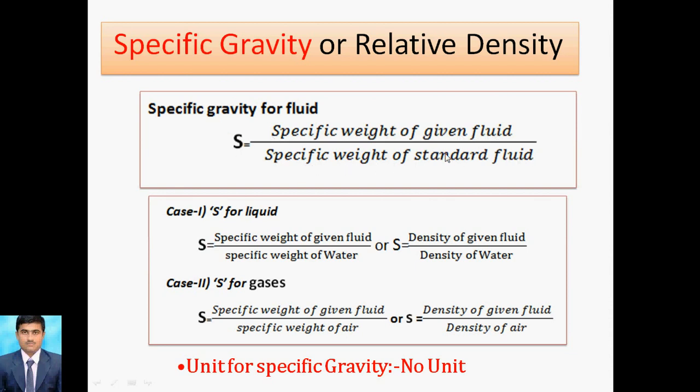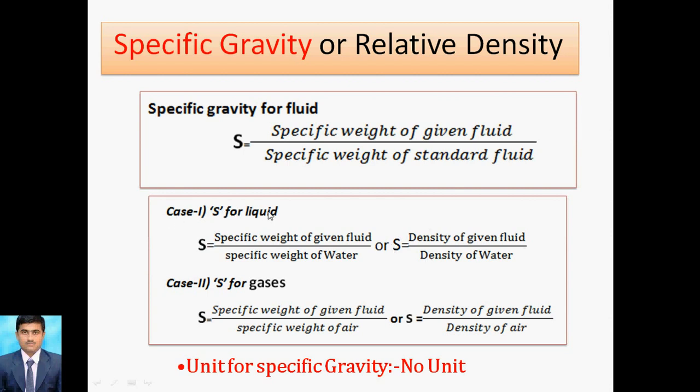Here we can take the example of a liquid. In the case of a liquid the standard fluid is water, so it is the specific weight of given fluid divided by the specific weight of water. So this is regarding the specific gravity for liquid.